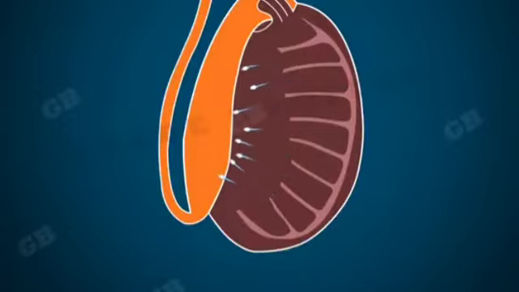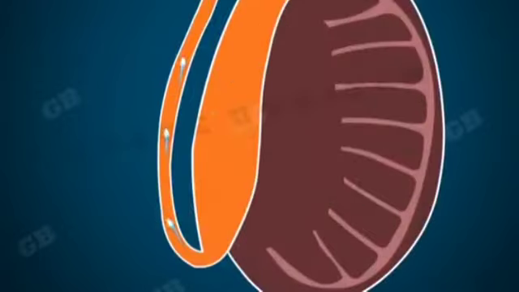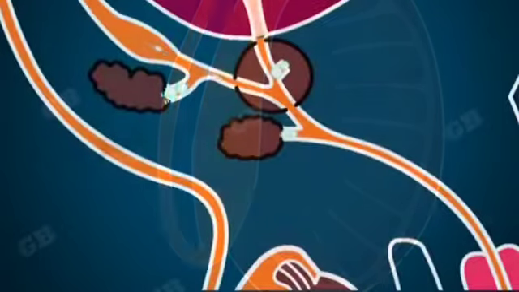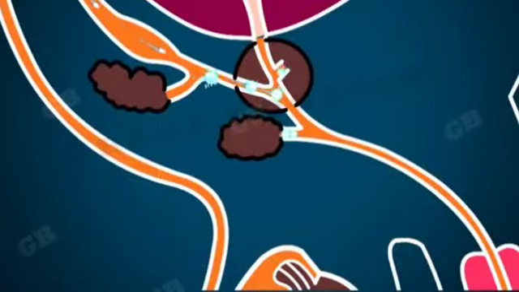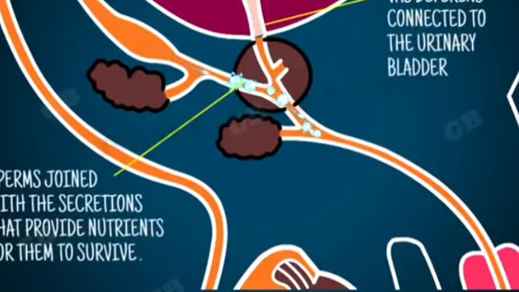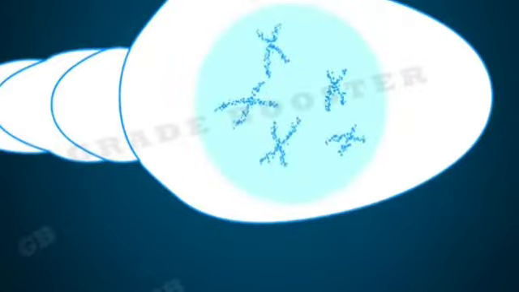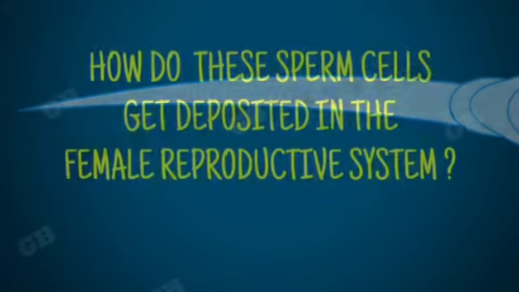Sperm cells formed in the testes travel through a tube called vas deferens, and on the way, they are joined with the fluid secretions from prostate gland and seminal vesicles. The vas deferens is a common duct for both the sperms and urine. It is also connected to the urinary bladder. The sperms are tiny bodies that consist of mainly genetic material and a long tail that helps them to move towards the female germ cell.